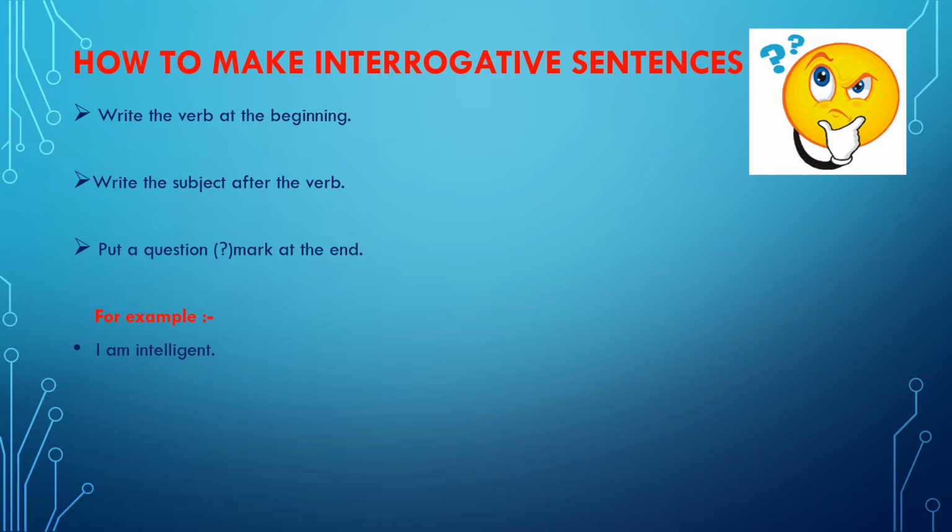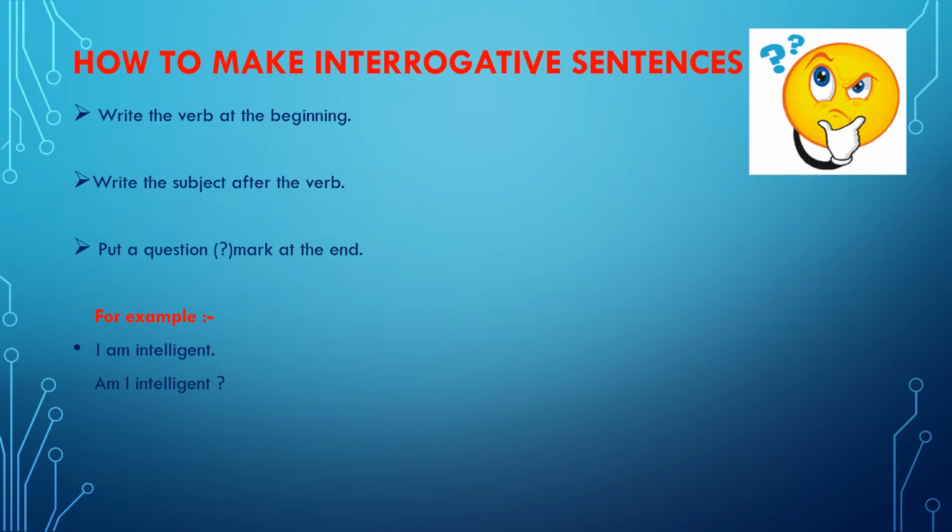So dear students, I hope we have got our subject also. Let me tell you, it is the word I. So we will write am in the beginning. After writing the verb, we will write our subject which is I. Then we will write rest of the part of the sentence and put a question mark at the end.